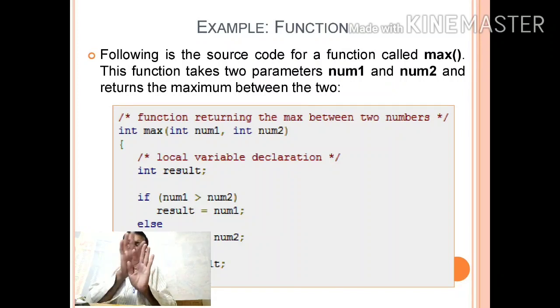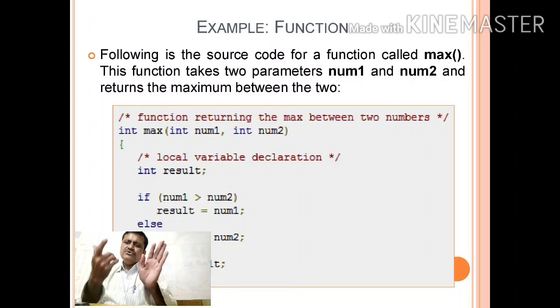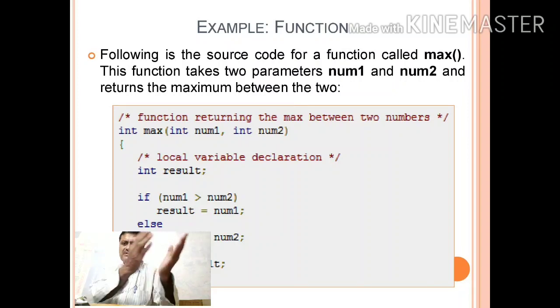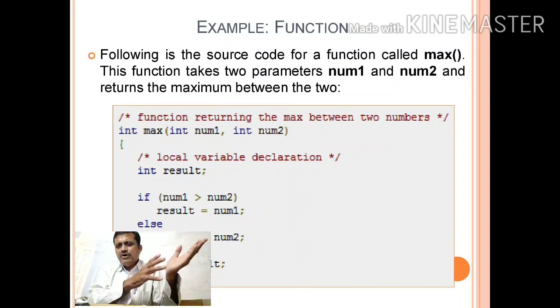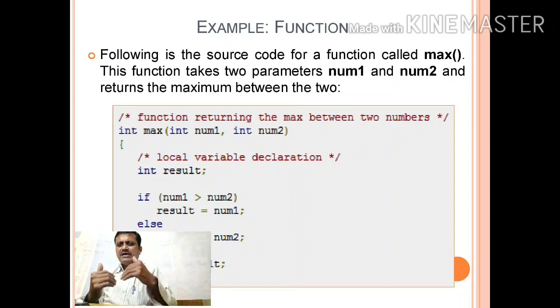Now after purchasing all 5 things, suppose 200 remains. So the main function gives a task to a sub function. You have to perform it. You have to buy all 5 things and return back to me. Every function returns something to the main function, right? This is how a function can work.